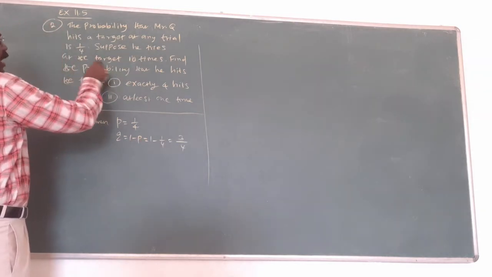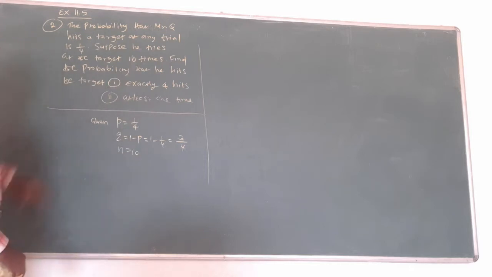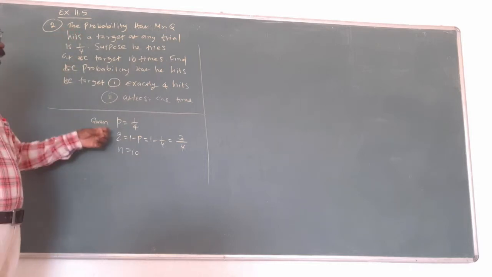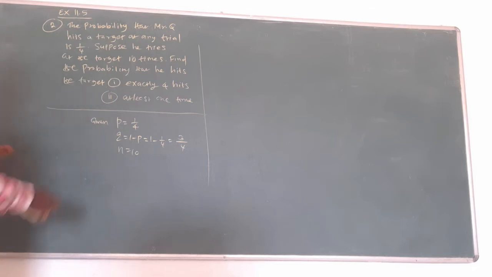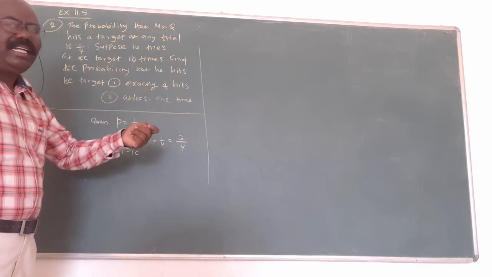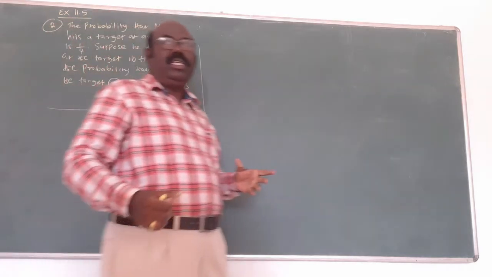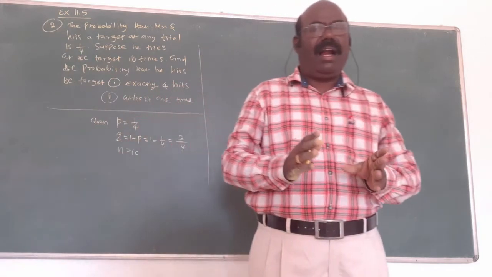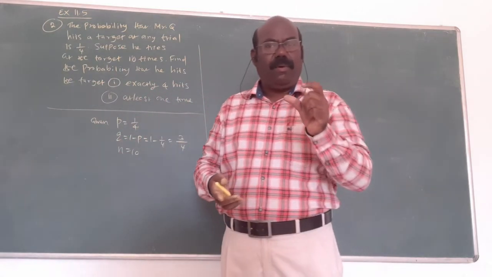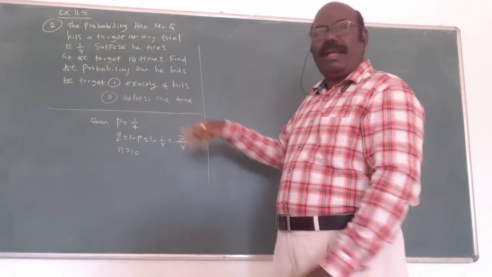He tries at the target 10 times, number of times. From the question, you guess P, Q, N. And immediately recall the formula: here, he tries to hit the target or not hit the target. That is what? Only 2 events. Suppose hit the target or not hit the target, only 2 events. That is called binomial. That's why it is the binomial distribution.